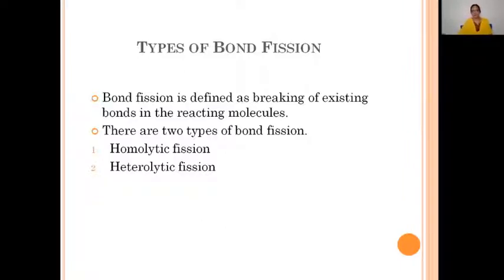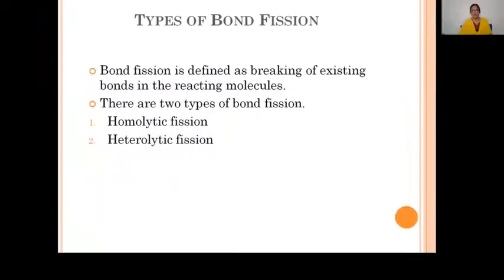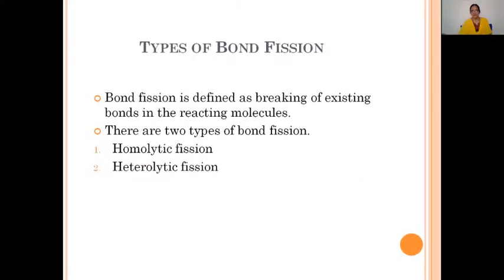So, what is bond fission? Bond fission is defined as the breaking of existing bonds in the reacting molecules. In organic chemistry, the breaking of bonds and making of bonds takes place to form new molecules. Breaking of bonds is known as bond fission. In the existing reacting molecules, the old bonds must be broken, and only then will new bonds be formed in the products. This is the definition of bond fission.